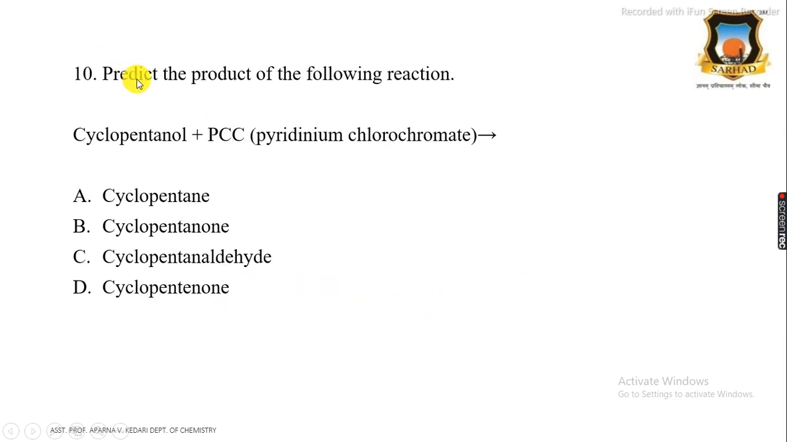Then 10th question is: predict the product of the following reaction, and the reaction is cyclopentanol in presence of pyridinium chlorochromate, that is PCC. First option is cyclopentane, B cyclopentanone, C is cyclopentanaldehyde and D is cyclopentanone. And the correct answer is cyclopentanone because it is a secondary alcohol and secondary alcohol oxidizes to ketone, and therefore correct answer is the cyclopentanone.